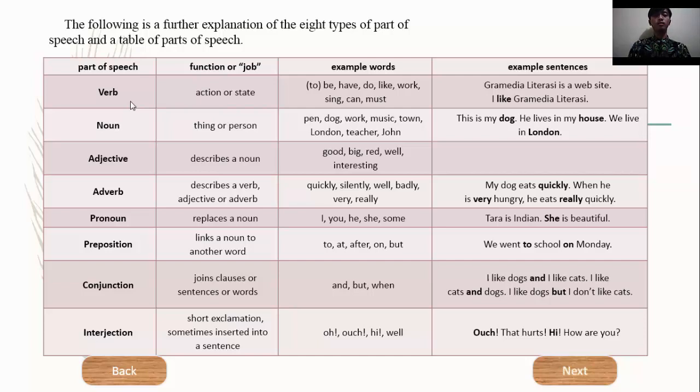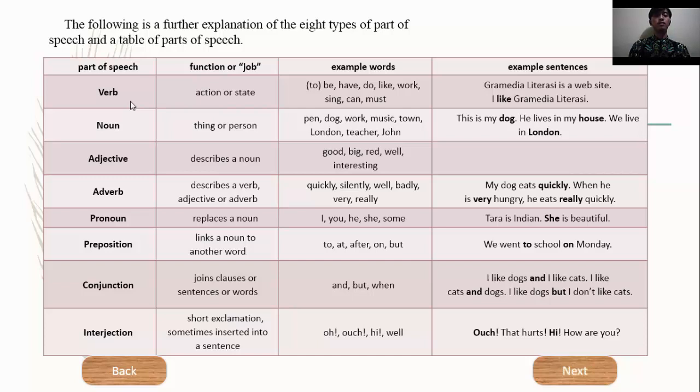Next, noun. Function or job of noun is thing or person. Example words of noun are pen, dog, work, music, town, London, teacher, John. Example sentence of noun is: This is my dog. Dog is noun. He lives in my house. House is noun. We live in London. London is noun.